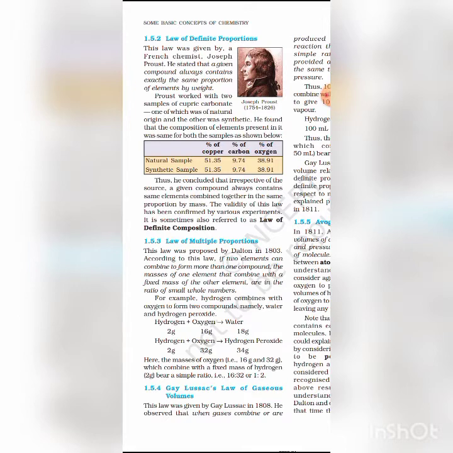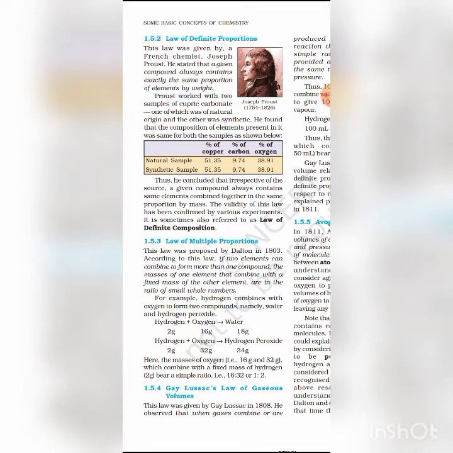But when 2 gram of hydrogen reacts with 32 gram of oxygen, we get 34 gram of hydrogen peroxide. In water, the ratio of hydrogen to oxygen is 2:1, but in hydrogen peroxide it is 1:1.